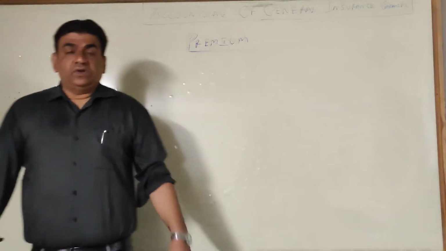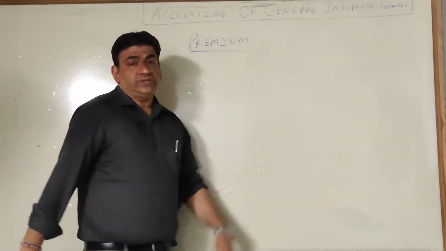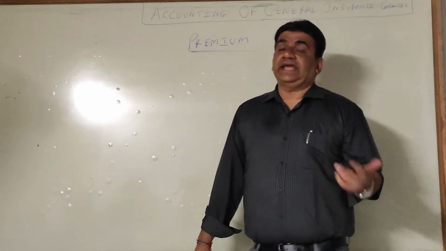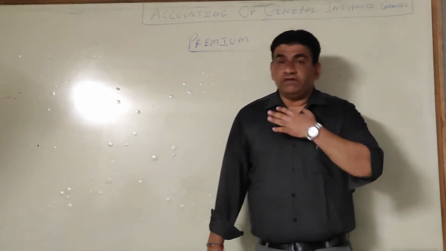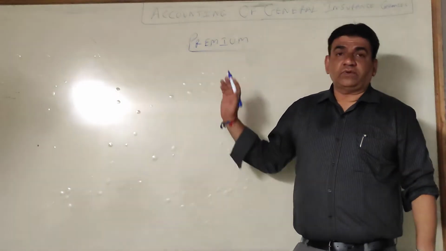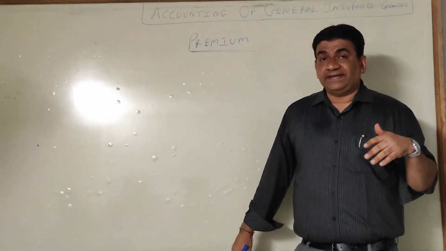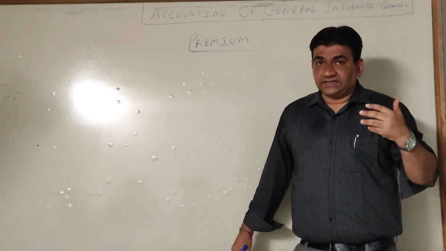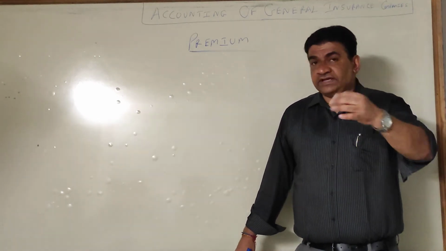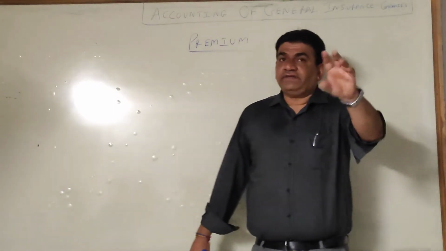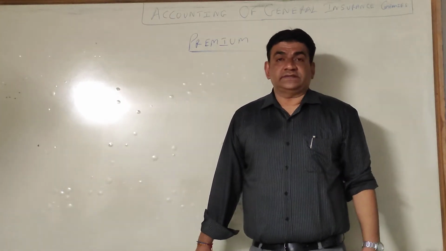Now, we will give premium to them. For them it is an income, for us it is an expense. We are not fools to take out a policy like that. We expect something from the insurance company in case that risk occurs. Say for example, you have taken out a fire insurance policy for 10 lakh rupees.